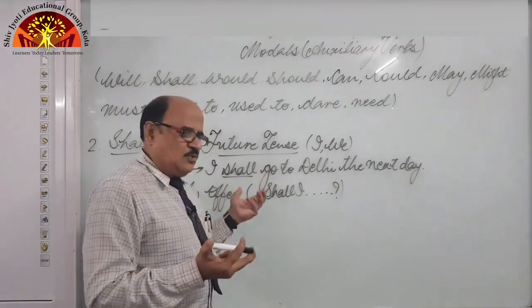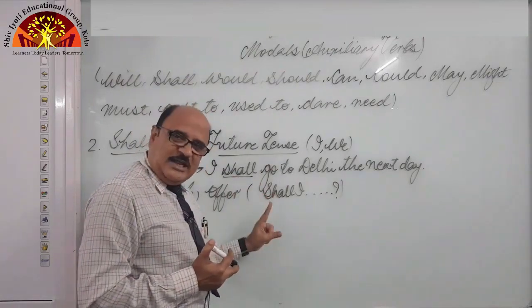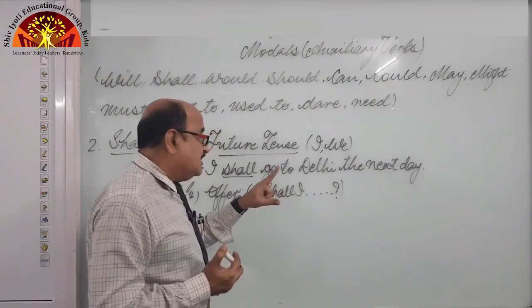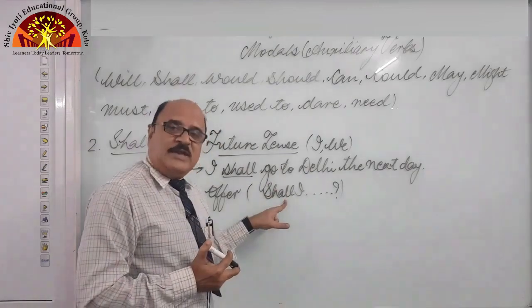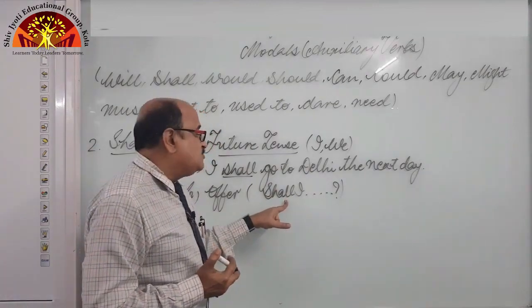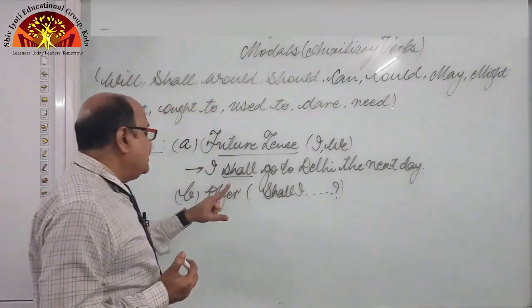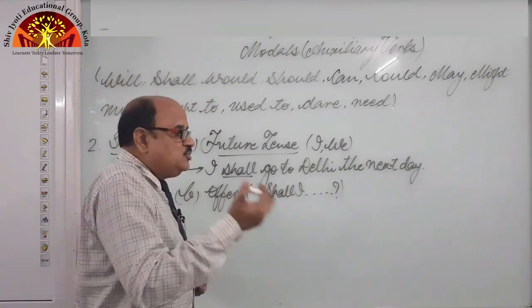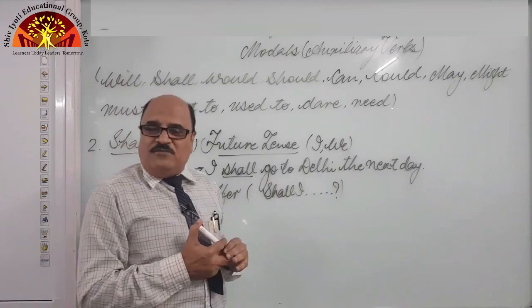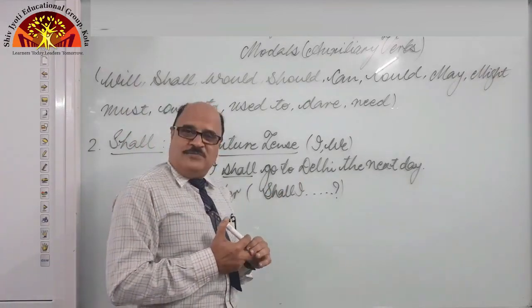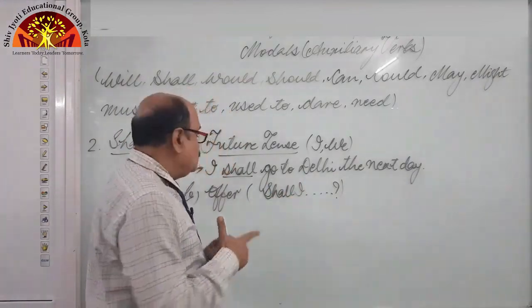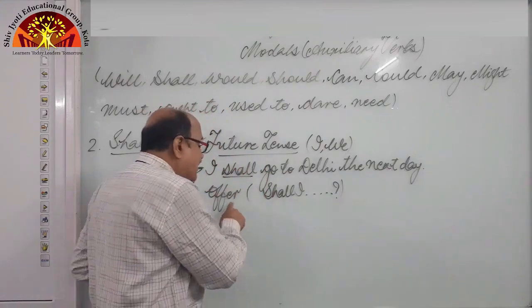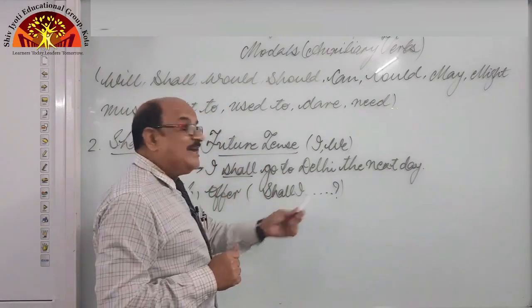Means to ask questions we never use shall, but here the structure looks like that of an interrogative sentence, but its meaning is not a question. Its meaning is that we are making an offer. We want to know the opinion of the second person. So to know the opinion or to make an offer, we use shall I.